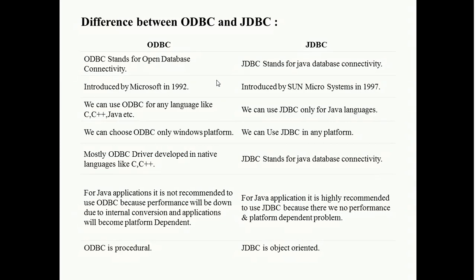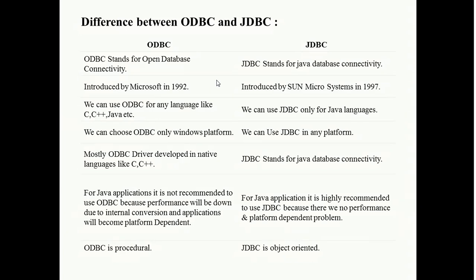In ODBC, we can use ODBC for any language like C, C++, Java, etc. In JDBC, we can use JDBC only for the Java language. In ODBC, we can use ODBC only on a Windows platform. In JDBC, we can use JDBC on any platform. In ODBC, mostly the ODBC driver is developed in a native language like C or C++.